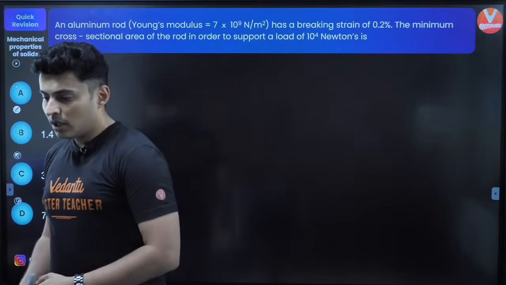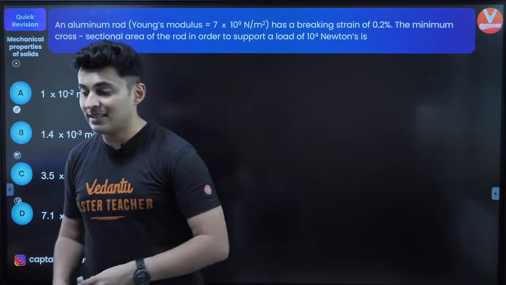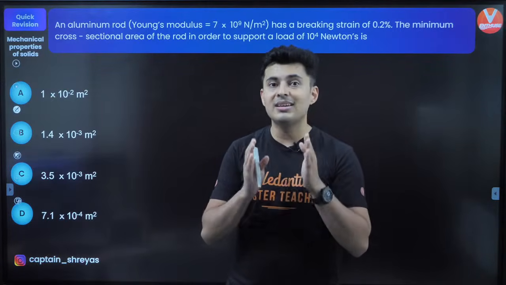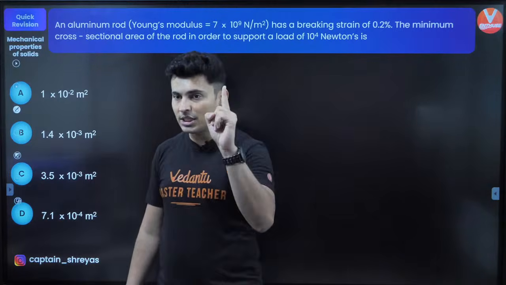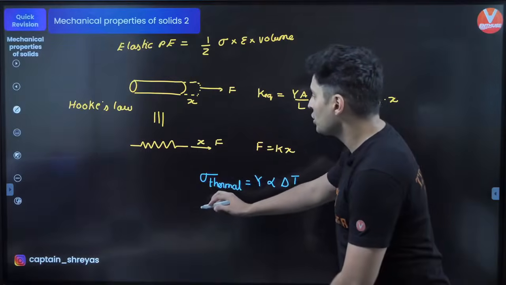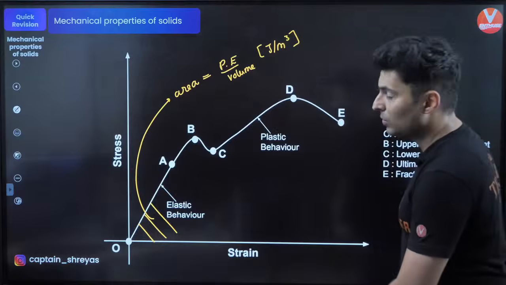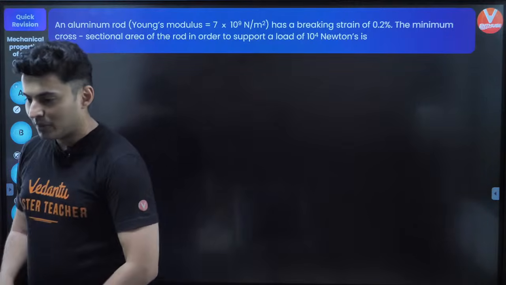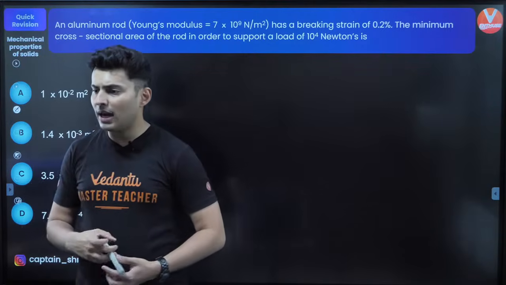Okay. So, what does the area of stress strain curve represent? Like I mentioned, it represents the energy stored per unit volume. I just mentioned it right over here. Energy stored per unit volume. That's what it represents. That's something which you should know. Okay. So, I hope your doubts are cleared.